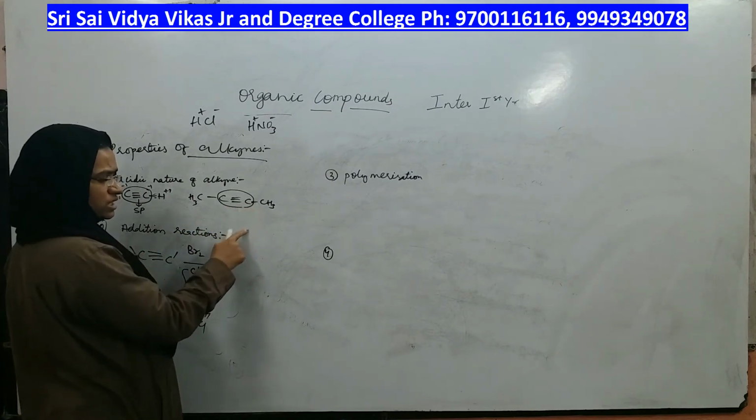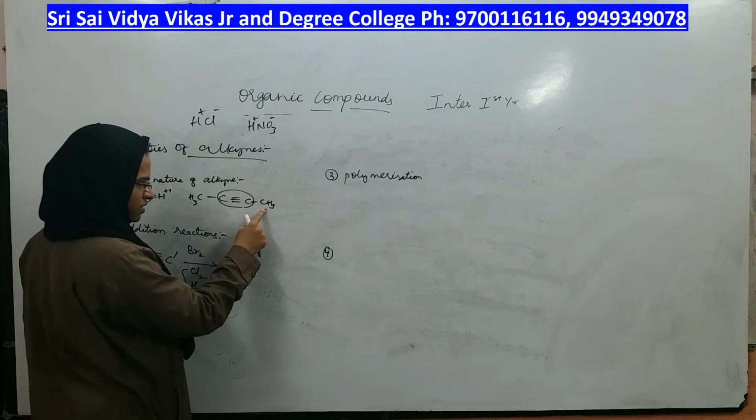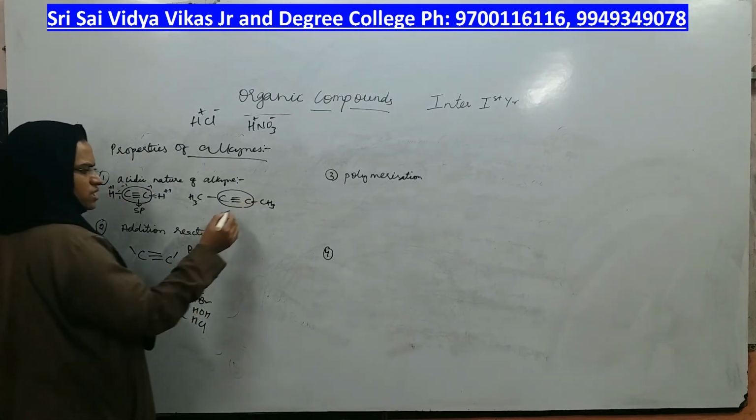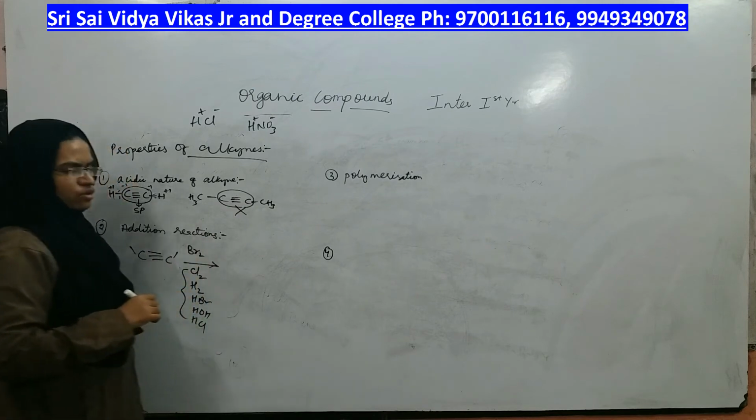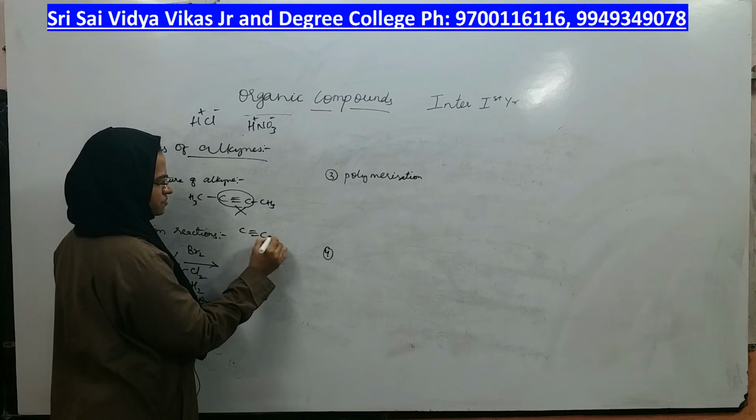No. Hydrogens are not directly attached. It is attached to carbon first, then to this part, right? So this type of alkyne doesn't have any acidic hydrogens. Whereas if I take